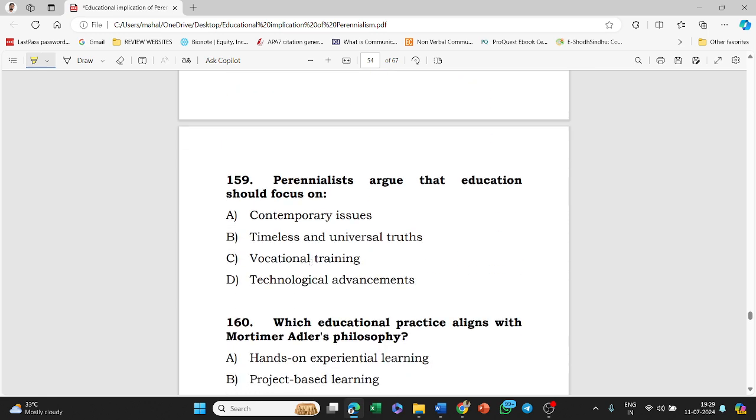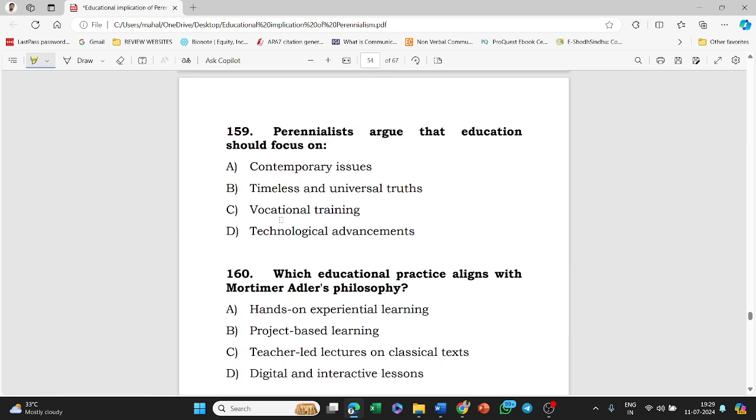Next, perennialists argue that education should focus on contemporary issues, timeless and universal truths, universal truth, vocational training, technological advancement. The answer to this question is option B, that is, timeless and universal truth.